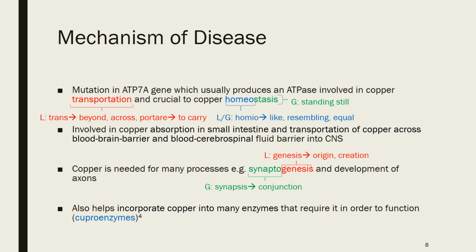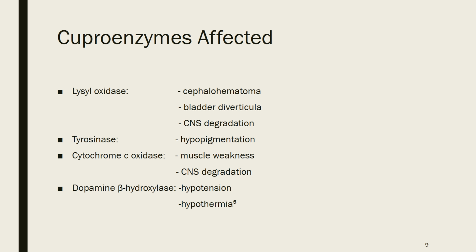The ATP7A also helps incorporate copper into enzymes that need it in order to function. And these are called cuproenzymes, which just means that they're dependent on the copper transporting ATPase. Here are the enzymes that are affected. So this is just 4 examples and the symptoms that they cause, but there are many more enzymes that are affected, and there are so many more symptoms that can result. There's such a wide range of symptoms.